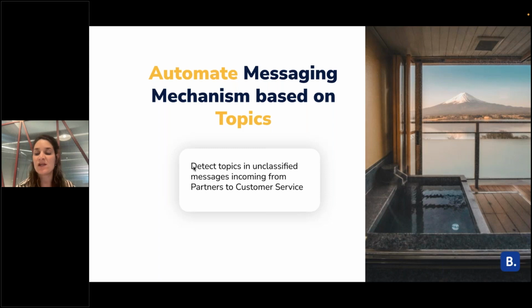Also, we use this topic detection model to do automatic messaging with templates. If, for example, our customer service got a message from a partner, like I want to change my cancellation and my free cancellation, we identify this topic is cancellation, and then we can transfer this message to the relevant people inside Booking. So we use it to orchestrate all the messages that come into Booking and to direct them to the right place.